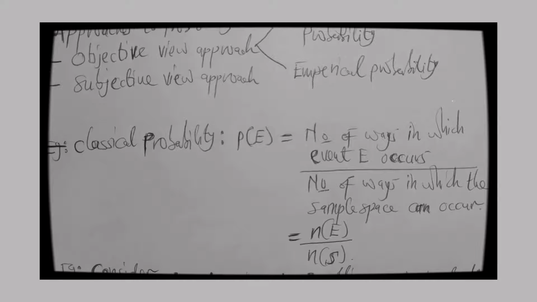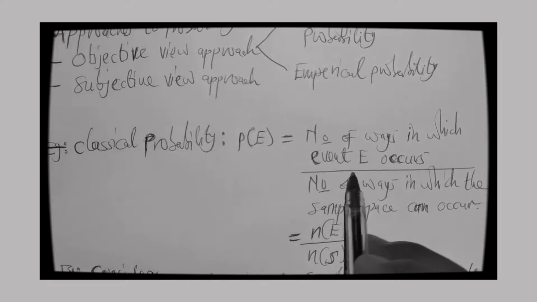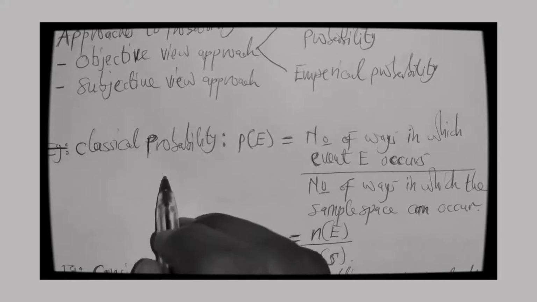When it comes to classical probability, the idea is that you are making assumptions because you don't have concrete information as to whether an event will occur or not, unless an experiment is performed. Then you'll be able to know whether the event is certain to happen or not. Classical probability is based on the assumption about the outcomes of an experiment, let me have it here.